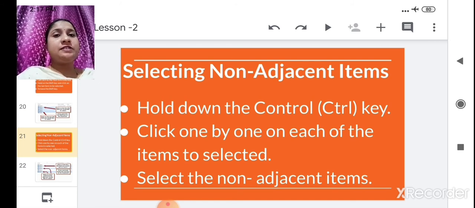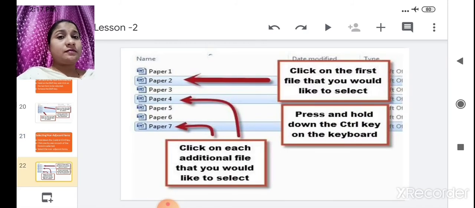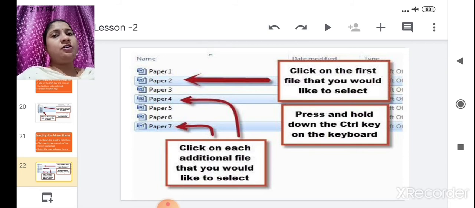Got it? Now we will see with an example. See here, in adjacent we saw that from paper 2 to paper 6 all are selected. Now in non-adjacent we are selecting one by one. Here we want only paper 2, paper 4 and paper 7. So what do we do? We click on paper 2 and press and hold the Control key. Then we select paper 4, then we select paper 7. In this way only paper 2, paper 4, paper 7 are selected, not the whole set of papers.